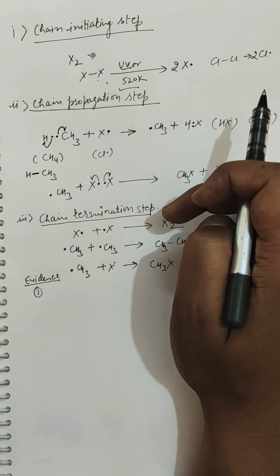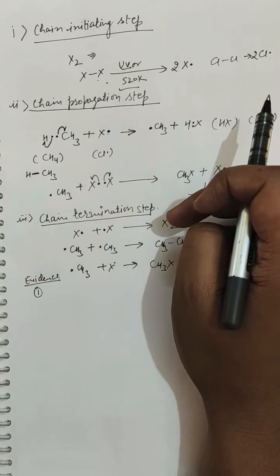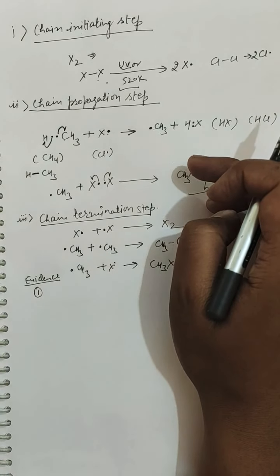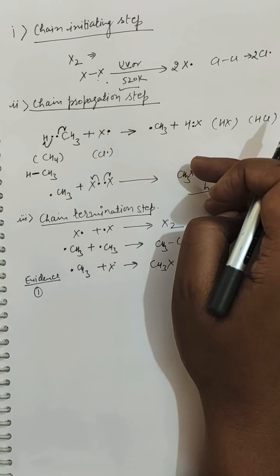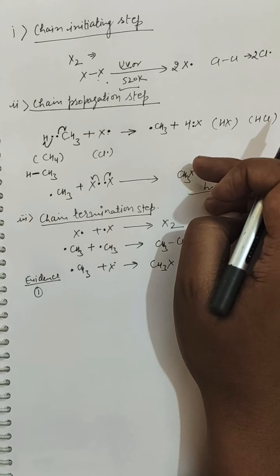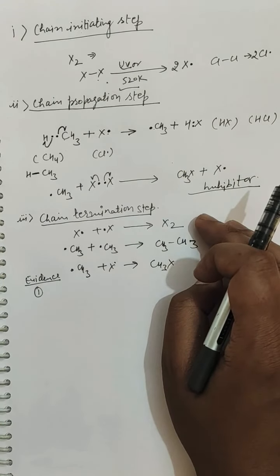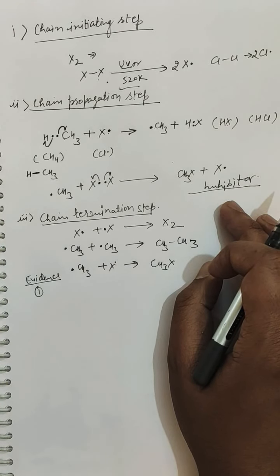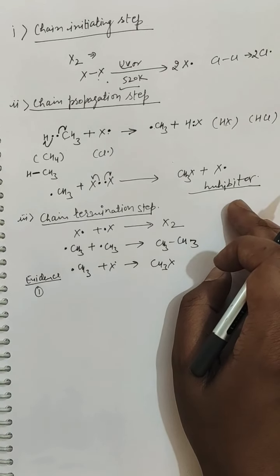The rate of halogenation of alkane slows down if carried out in the presence of a trace amount of oxygen. This is because the oxygen molecule combines with the reactive alkyl radical to form the less reactive peroxy alkyl radical, which is unable to carry the chain reaction. Such a substance which slows down or stops the reaction when present in trace amount in the reaction mixture is called an inhibitor, and the process is called inhibition. When all the oxygen has been used, the reaction proceeds normally. So these are the effects of inhibitor.